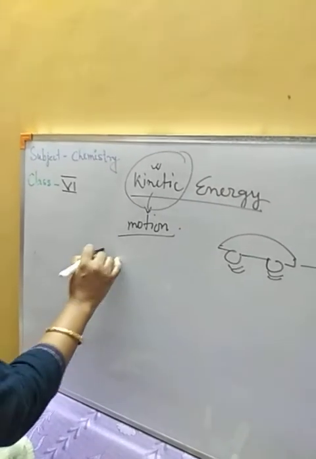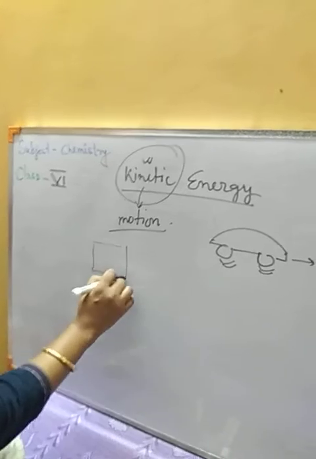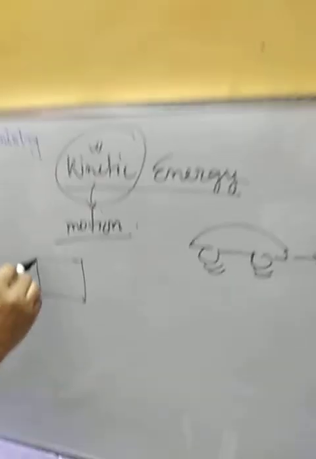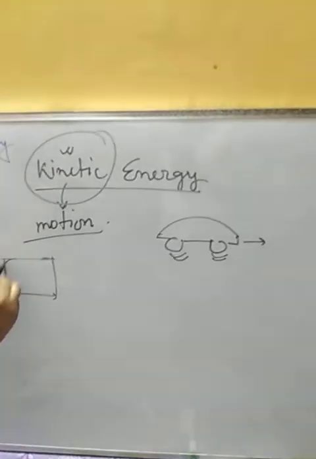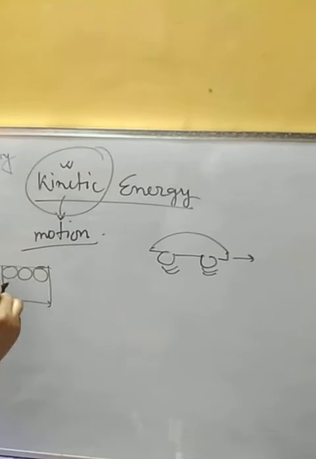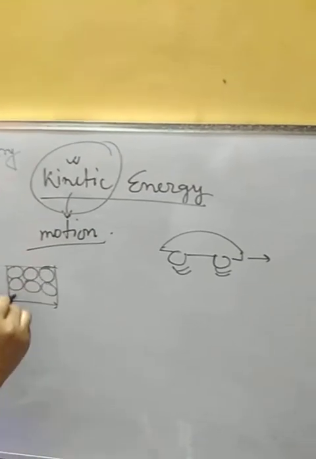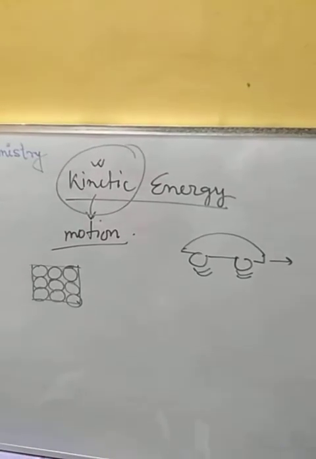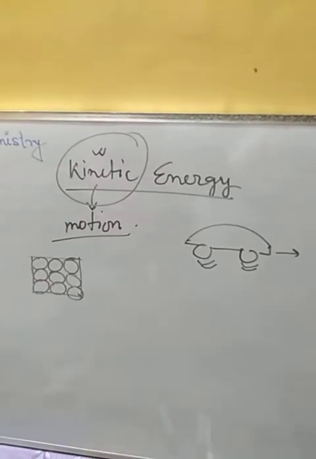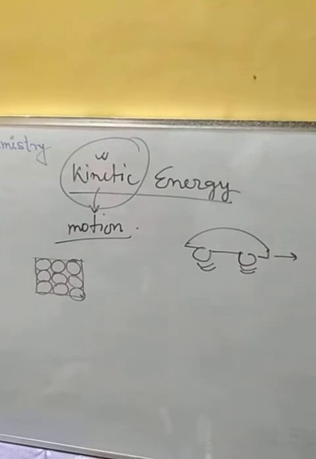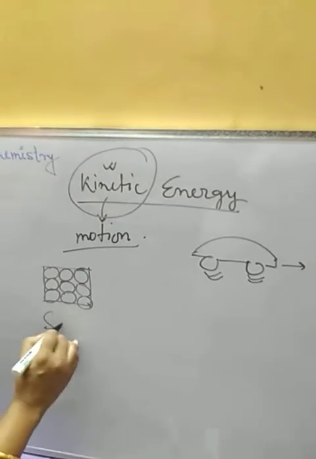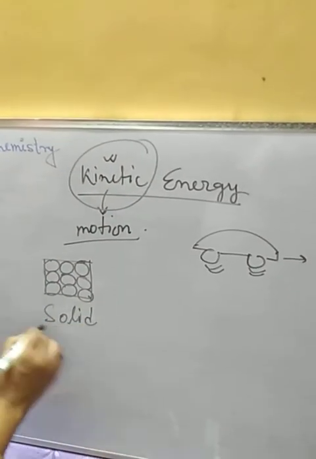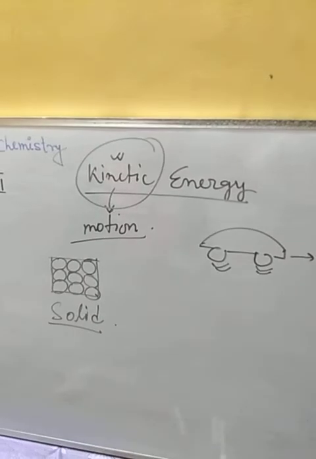Now, for solid, liquid and gas, as we have discussed before, the particles are always in random motion. Maybe the motion may vary, but they are having some motion. So now we will talk about the solid. We know that solid particles are rigid.